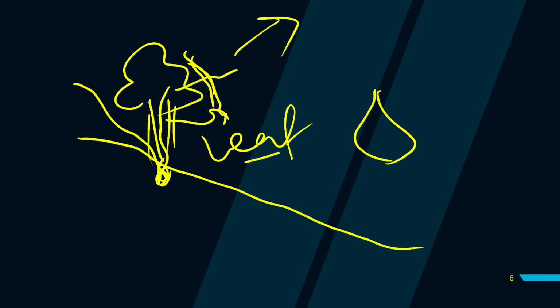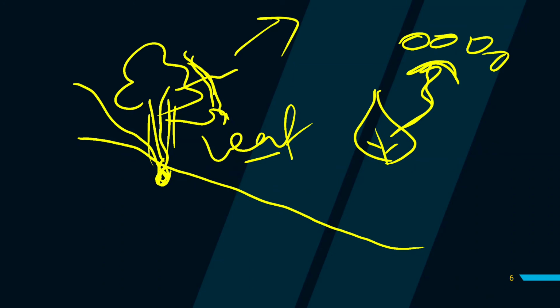Means the water from the leaf, this is one leaf of the plant, the water droplets present in this leaf leave the leaf. When the water droplet from this leaf goes into the atmosphere in the form of water vapor, that process is known as transpiration.